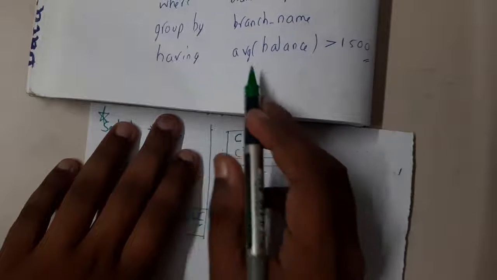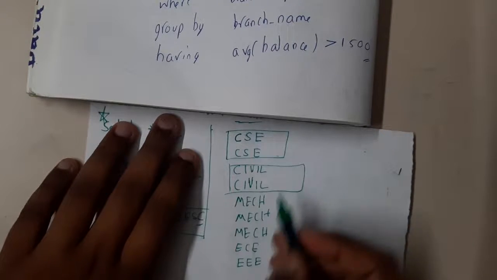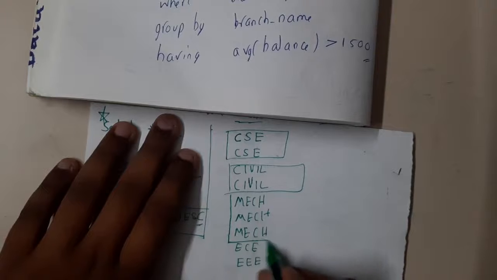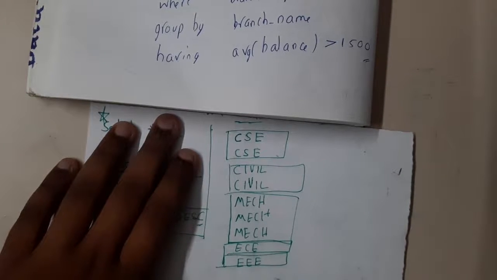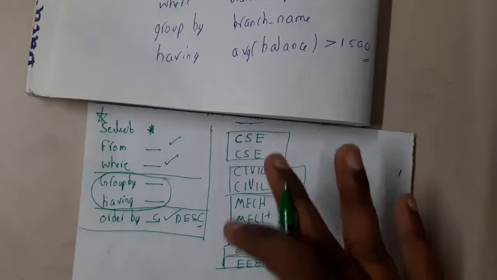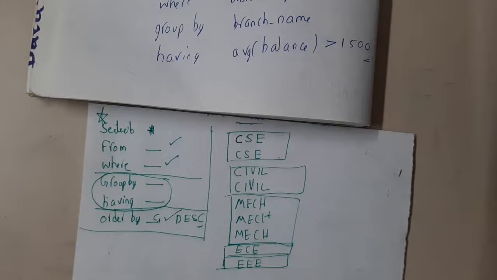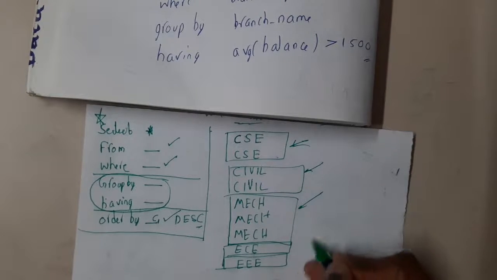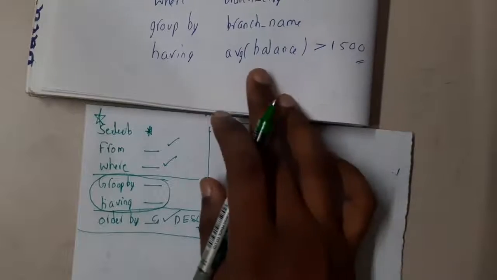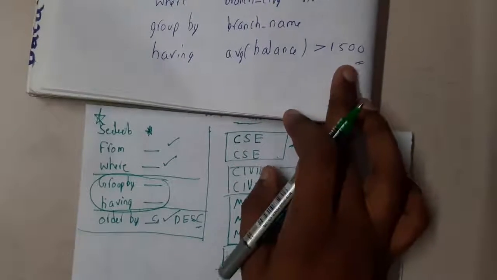So group by branch name. Assume that this is the branch name. At that time, these are going to be grouped uniquely based on their names, guys. Got it? Yes, so this is the whole thing which is done by group by, guys. And when it comes to having, it will be applied on each and every group individually. So it is going to check whether the average balance is 1500.